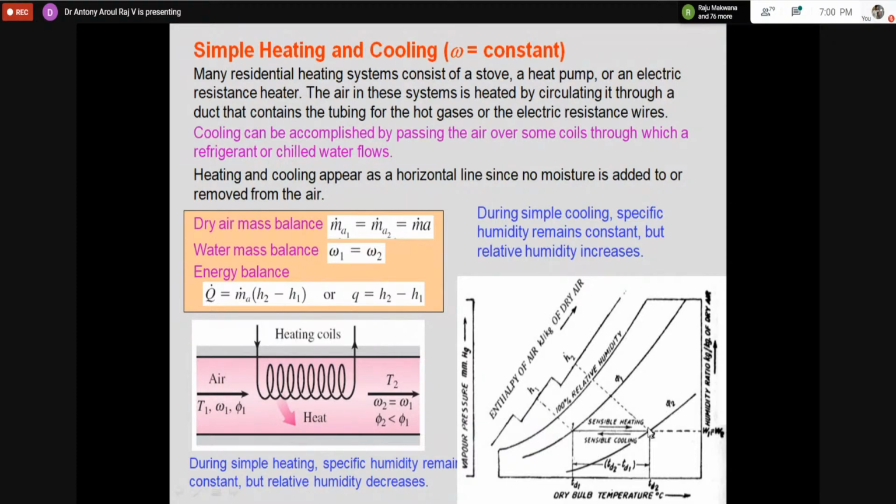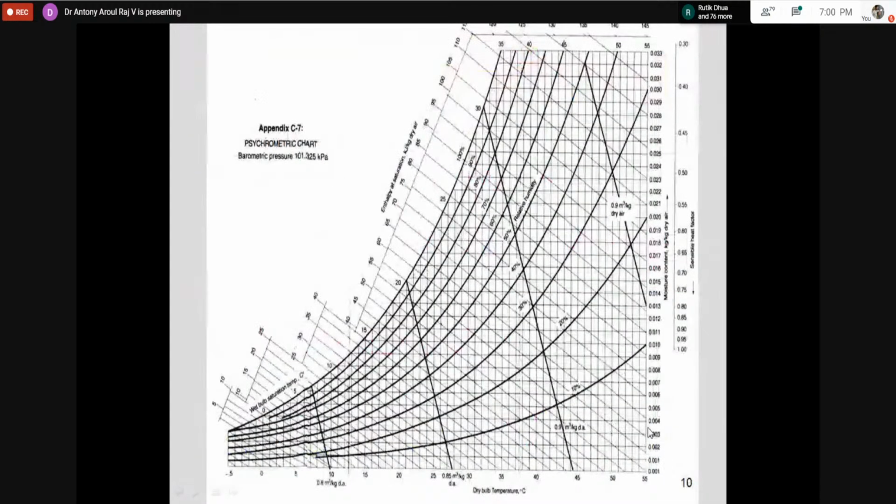So when RH is decreased, what is the meaning of that? Suppose I draw a horizontal line from here; the starting point is 80%. When I reach this point, it is 30%. At the start I can add only this much moisture because saturation is here. When I come to 30%, the saturation line is somewhere there, so there is a tremendous potential of adding moisture. So when I increase the dry bulb temperature, the RH decreases; in other words, the capacity to hold moisture increases. If I draw a small line, then you can understand.